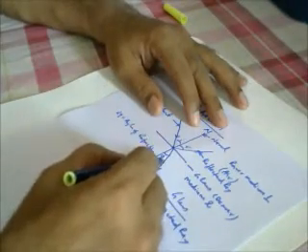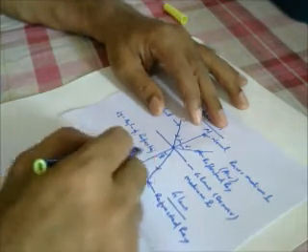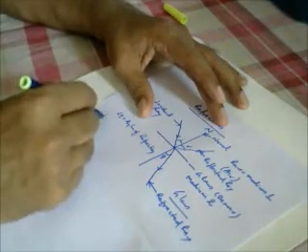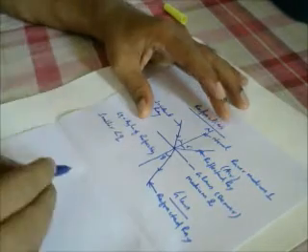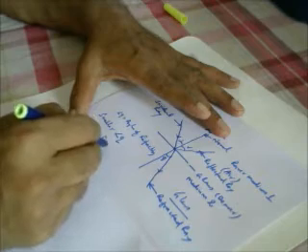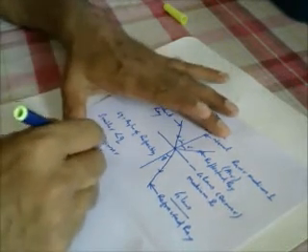In that case, this refracted ray will move towards the normal. It means this angle of refraction will be smaller. So a smaller angle of refraction, in which case the medium is denser, has more refractive index.